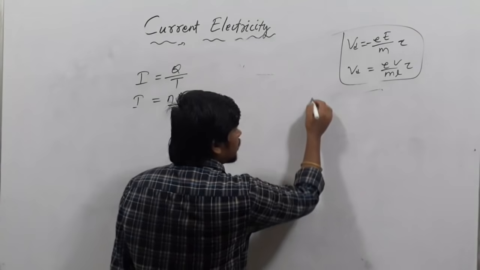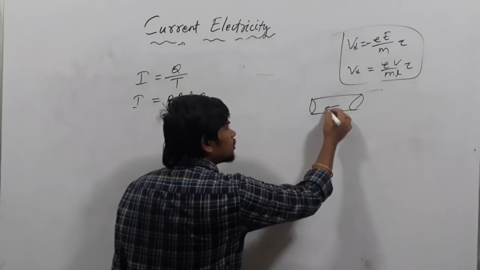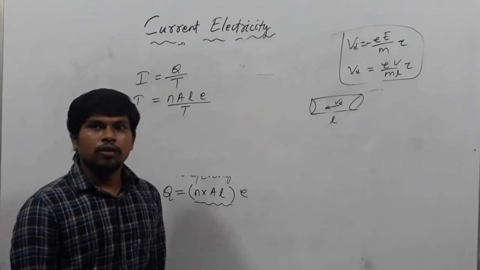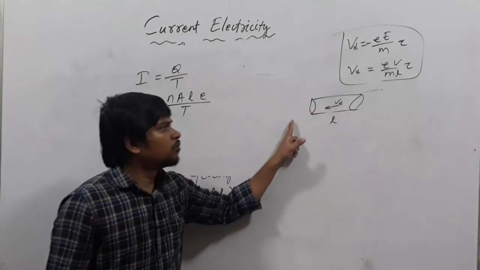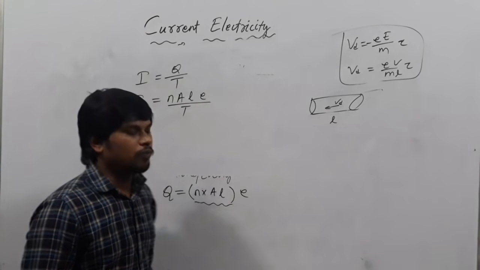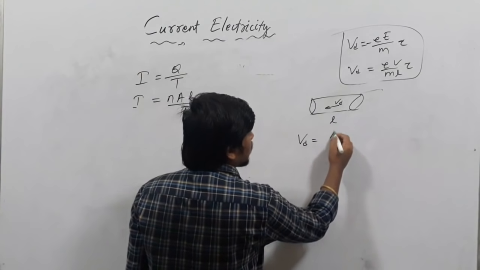So if that is the conductor and L is the length of the conductor, and the electrons are moving with what velocity? Drift velocity. Drift velocity is length upon time.